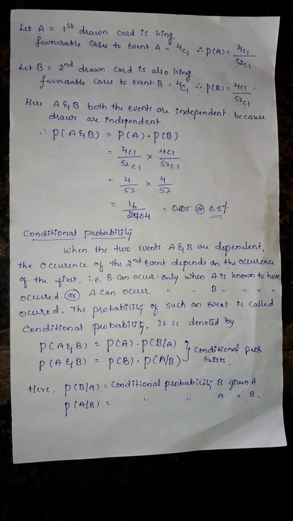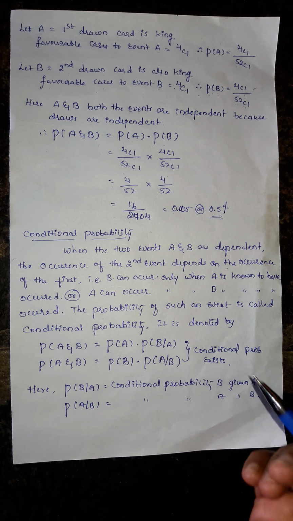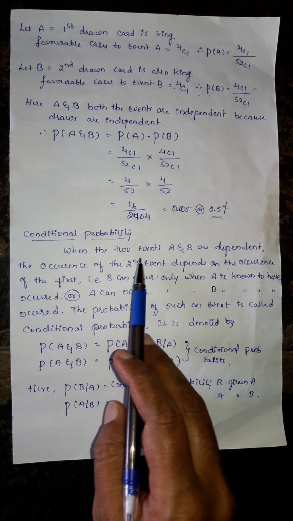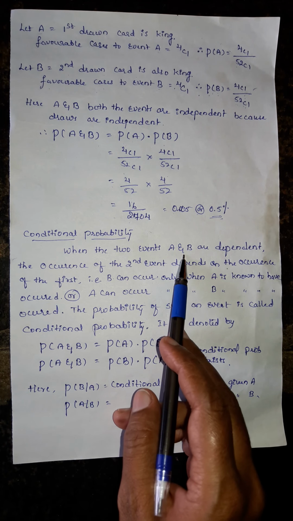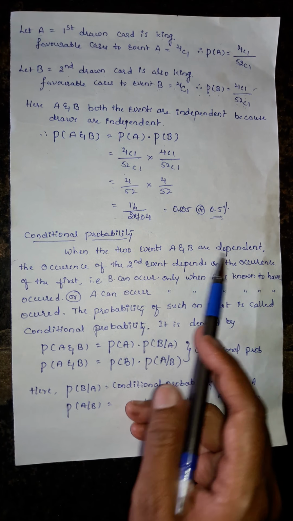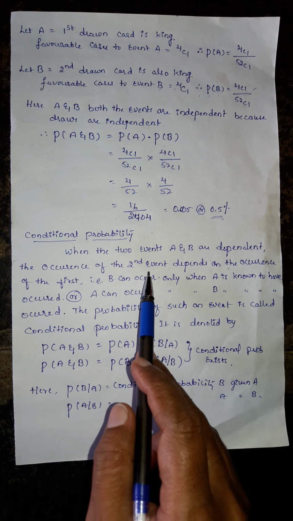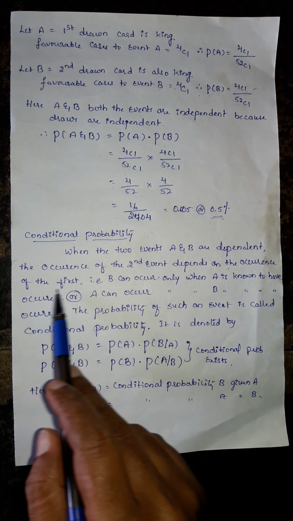BCom 4th Sem. Today I am going to continue the multiplication theorem, next part, that is conditional probability. It is nothing but the modified multiplication theorem. So before moving directly, what is conditional probability? Let us see now. When two events A and B are dependent, the occurrence of the second event depends on the occurrence of the first.